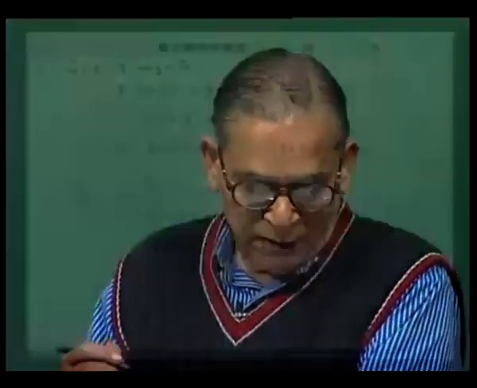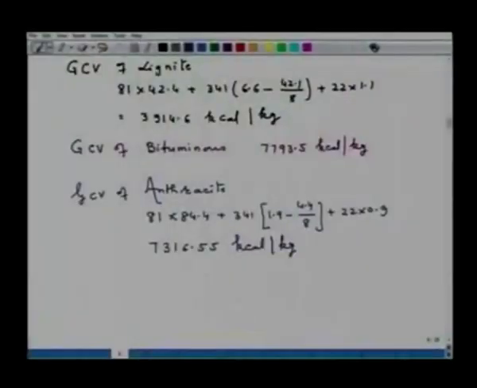So, now as we go from lignite to anthracite, our calculation suggests the following, and also the table shows the following: carbon content increases.